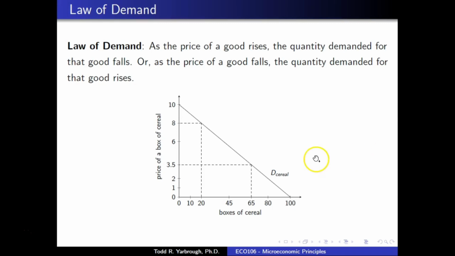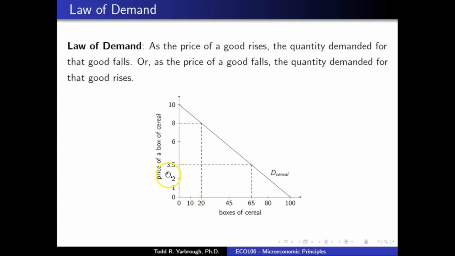Each particular level of quantity demanded on a demand curve comes with it a maximum willingness to pay. So in this market, 20 boxes of cereal have a maximum willingness to pay of $8. What this tells us is that if you were to charge $8 for cereal in this market, at most you would expect to sell 20 boxes.